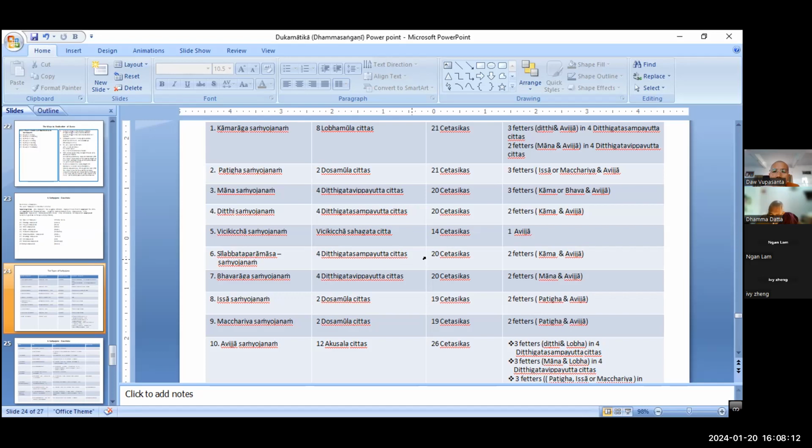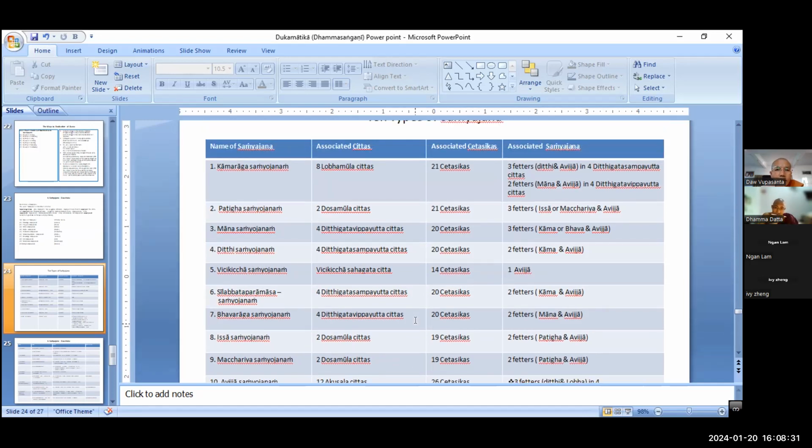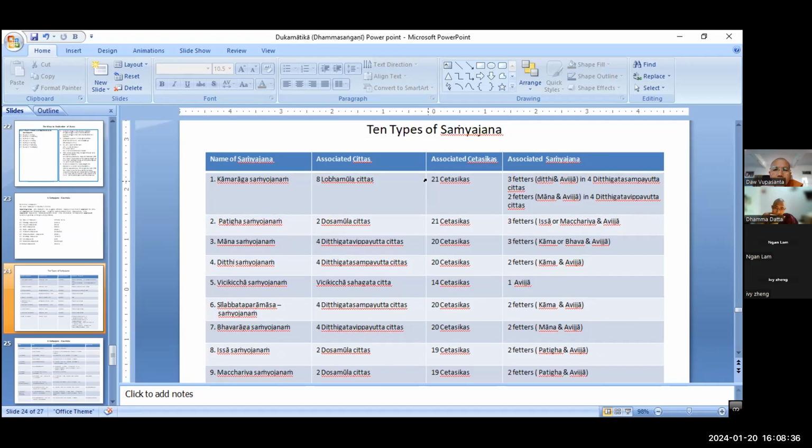Samyojana seems similar to the previous gocchaka, is it? What it mentions is similar to the previous one. I mean, the samyojana gocchaka, what it includes.